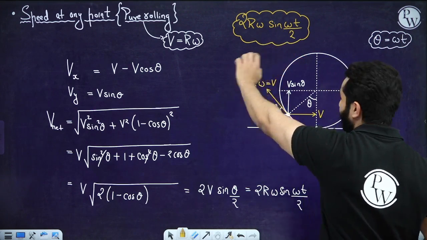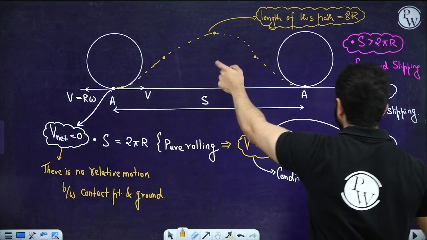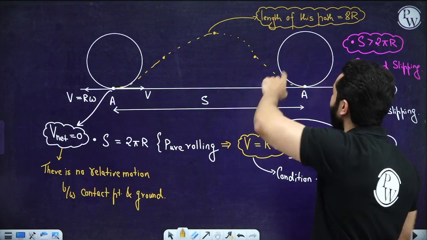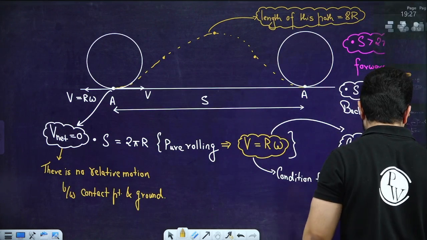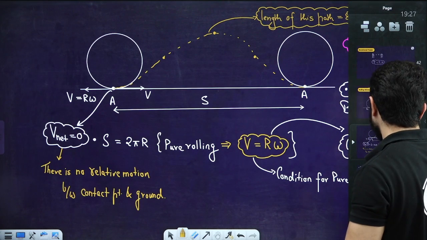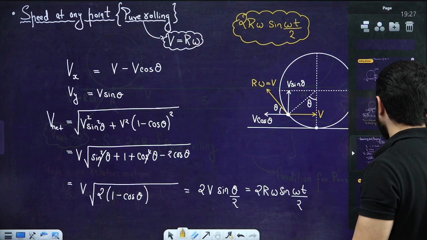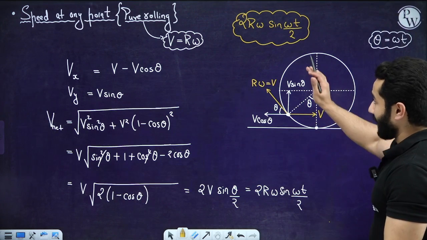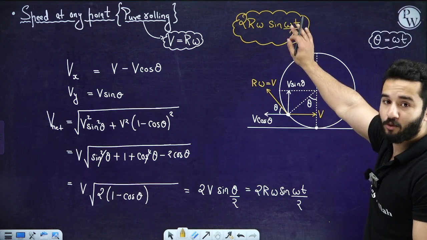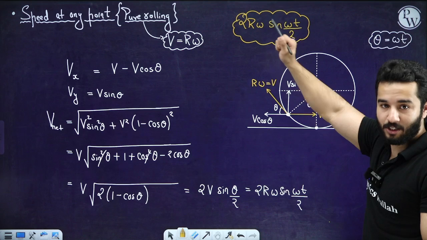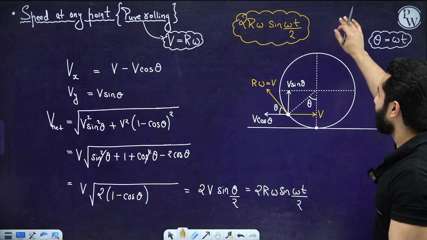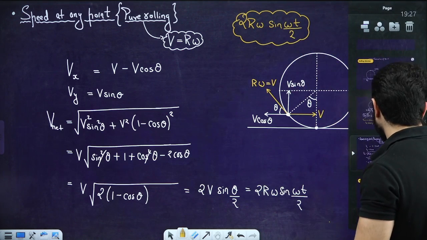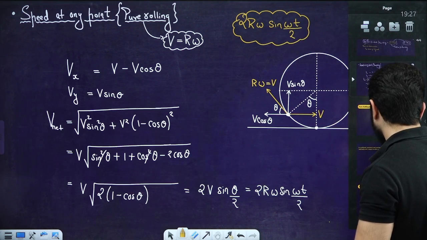And if you know the speed, you can integrate this speed for one time period. So the answer you are going to get is 8r. So hopefully this is all good to all of you. Please understand how we have found speed at any given point. If you integrate it with respect to time for one time period, that is from 0 to T, you are going to get 8r, which is the length of this cycloid path.